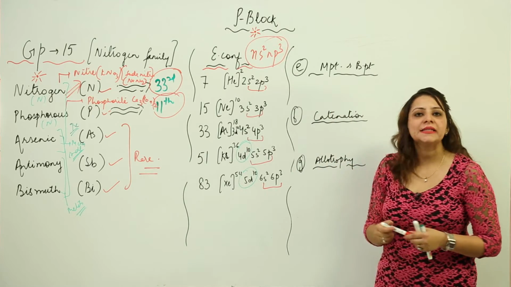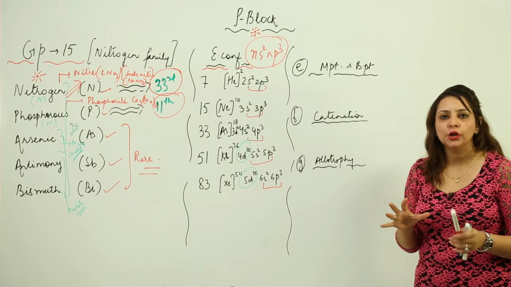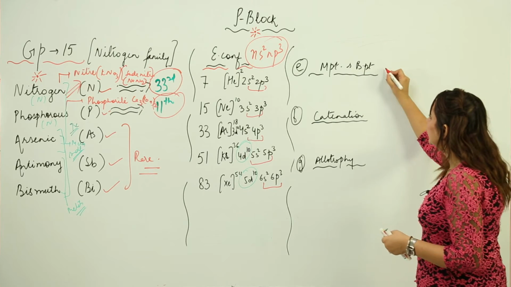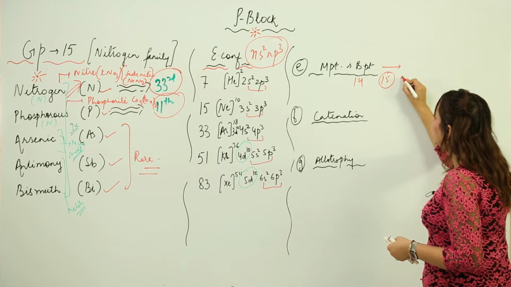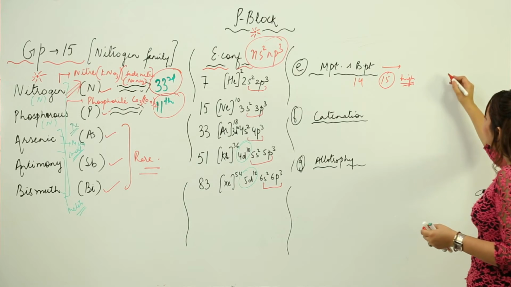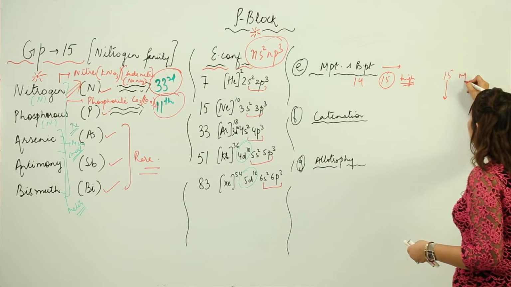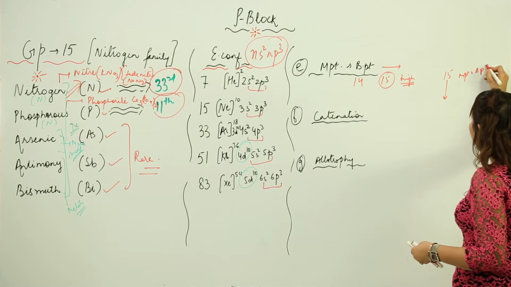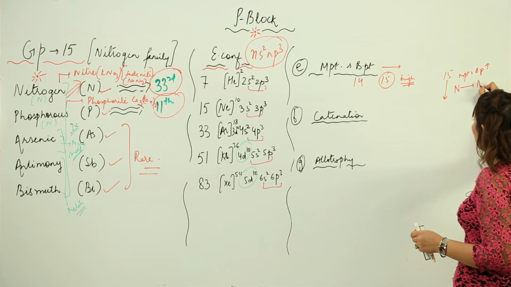Now we have the melting and boiling point. So we know that melting and boiling point depend upon the molecular mass. What we see is that if we compare the 14th group and 15th group, they have high melting and boiling points because of the small size. But if we move down the group, we see that melting and boiling point increase, but the increase is seen only from nitrogen to arsenic.